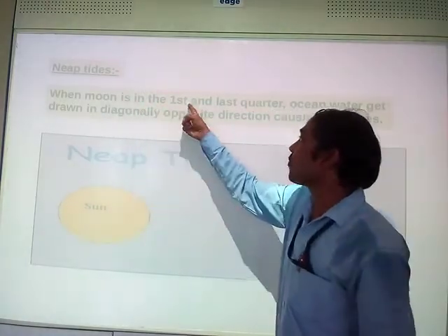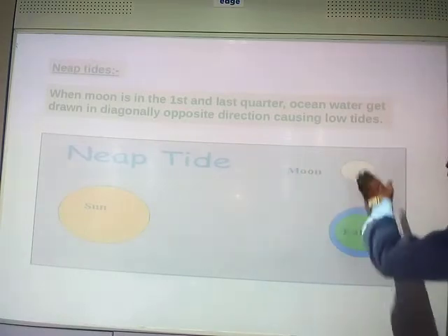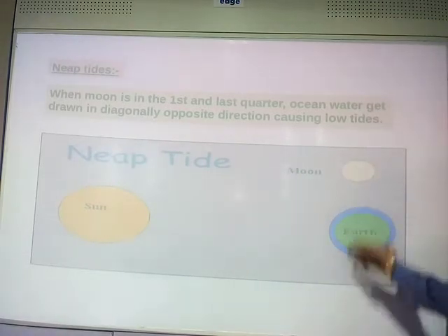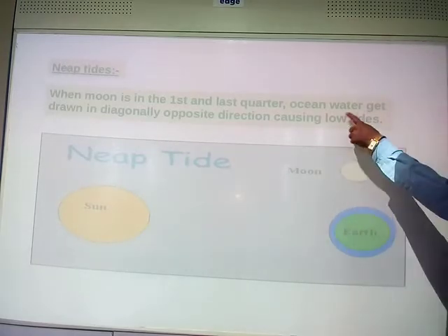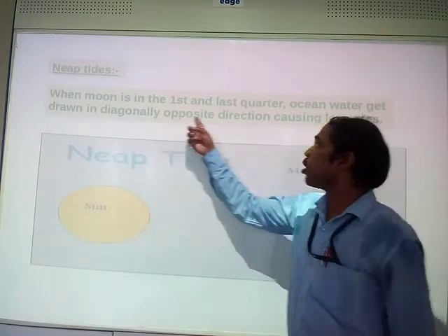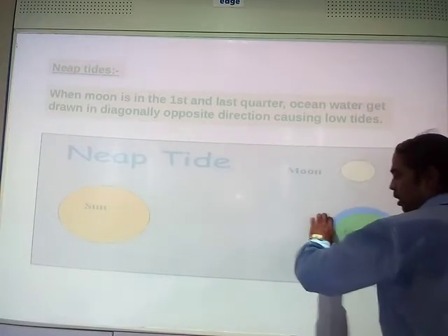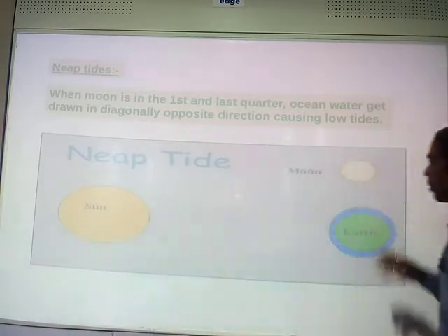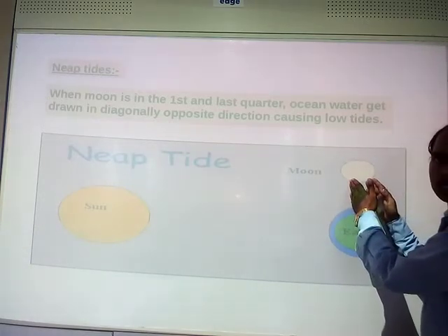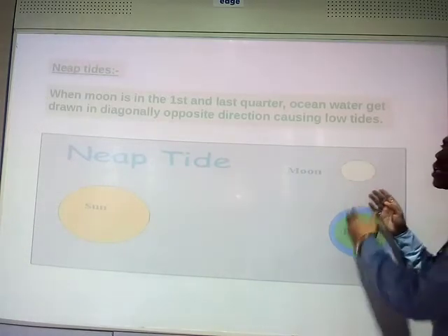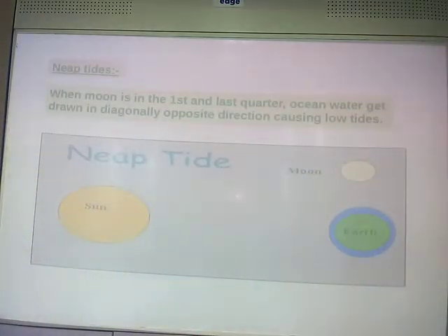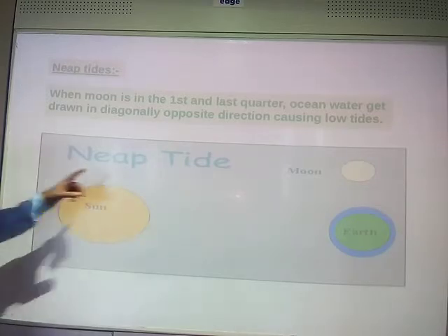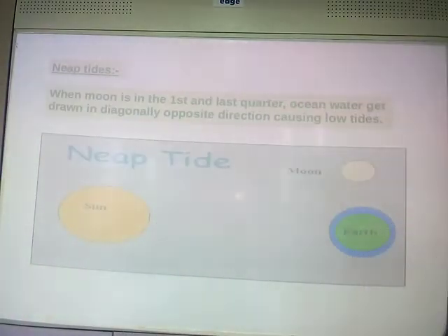When the moon is in the first and last quarter, ocean water gets drawn in diagonally opposite directions. One is pulling the earth's surface towards this, but the other is pulling it towards that, because of which low tides are caused. Clear? Because of this, this type of tide is known as neap tide.